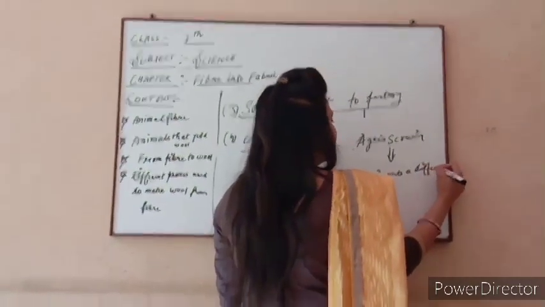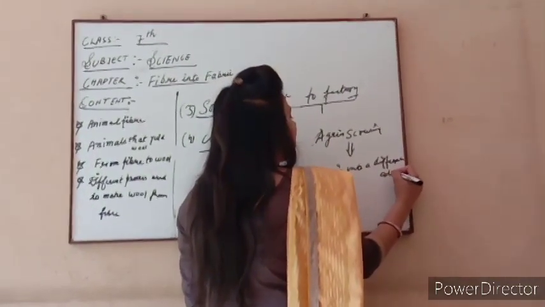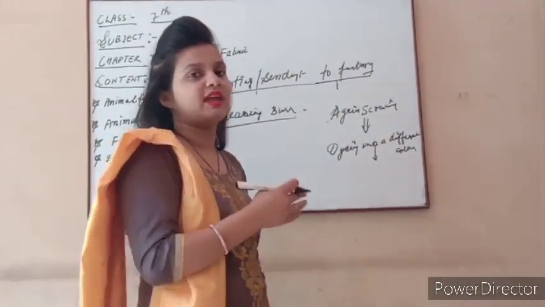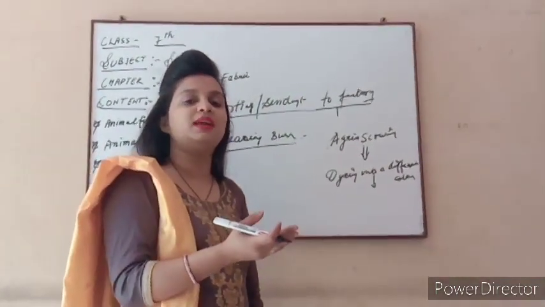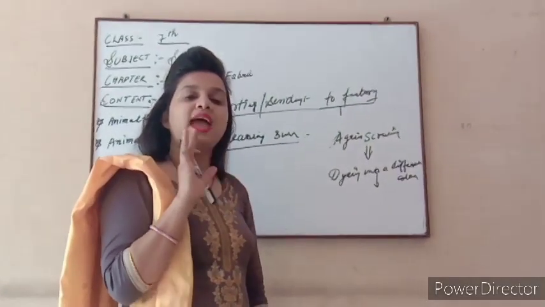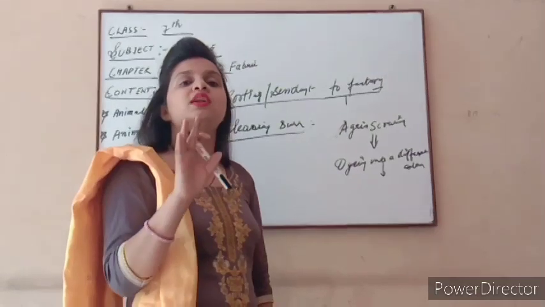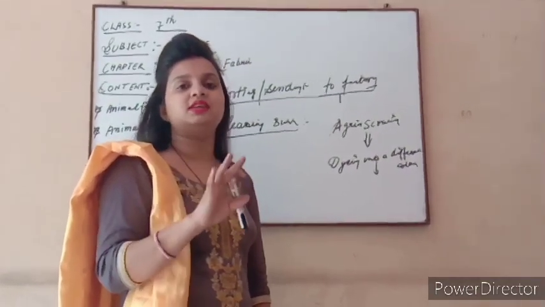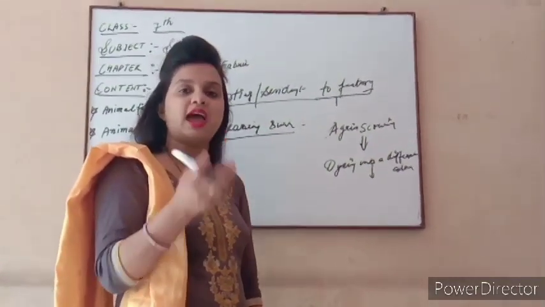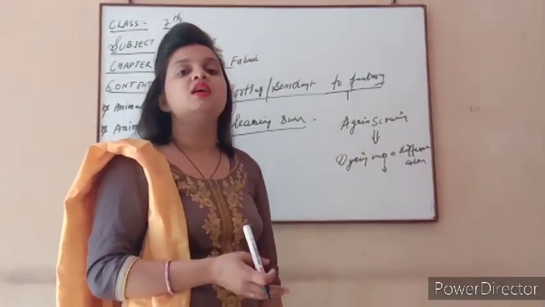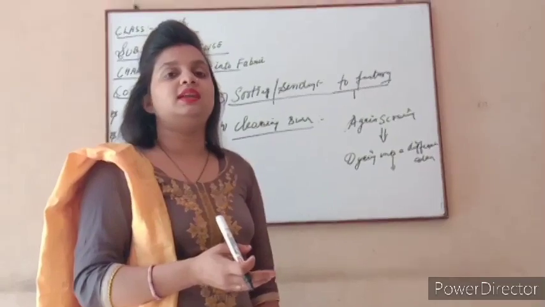How is it dyed into a different color? With the help of a factory process, it is given a different color. When we get the wool from the sheep, that wool only has a natural color, either black, white or brown. We do not get other colors from nature. It is necessary to dye the wool which we get from the sheep or any wool-eating animal.